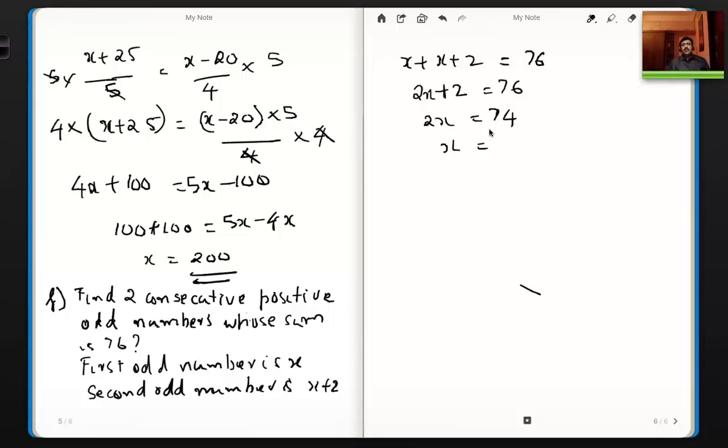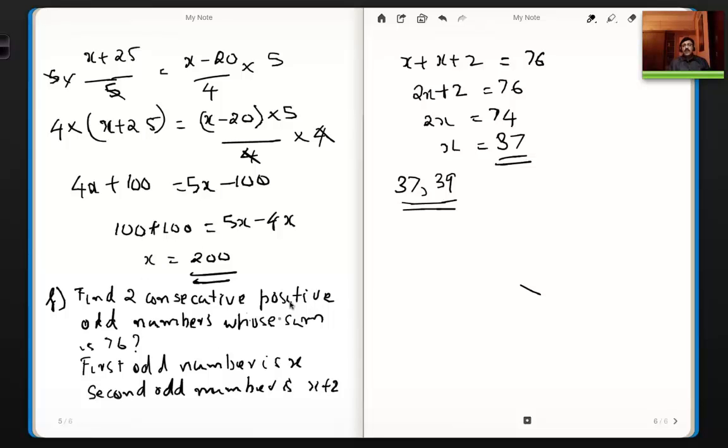so x equal to 37. Yes, 37. So this is an odd number, correct? And what are the odd numbers? The first odd number is 37 and the second odd number is 39. You add these two together, you'll get 76, right? So that's the answer. So pretty simple logic.